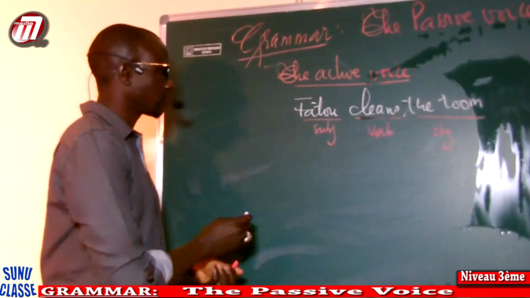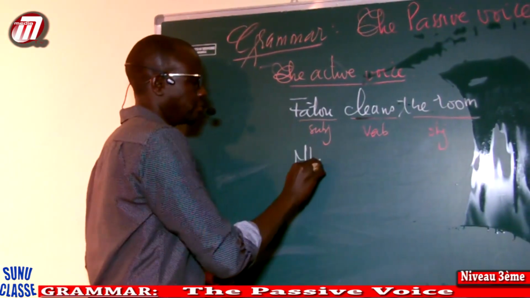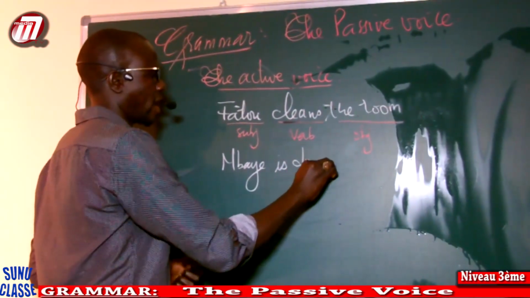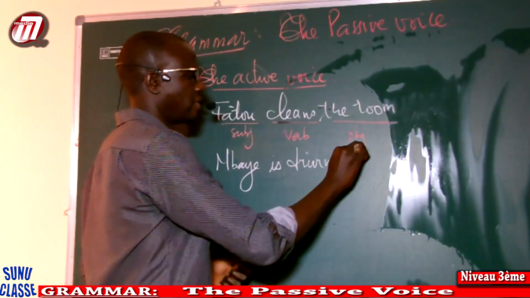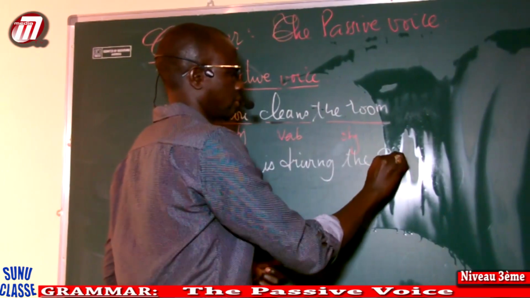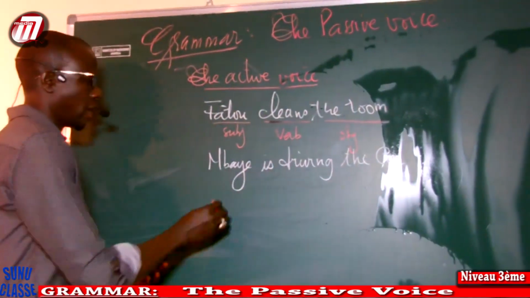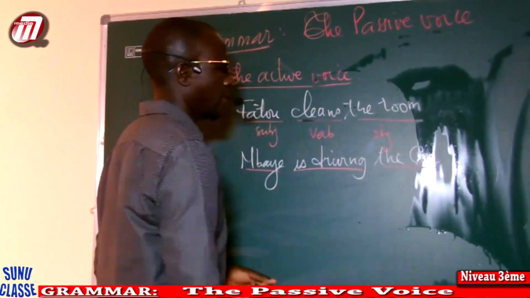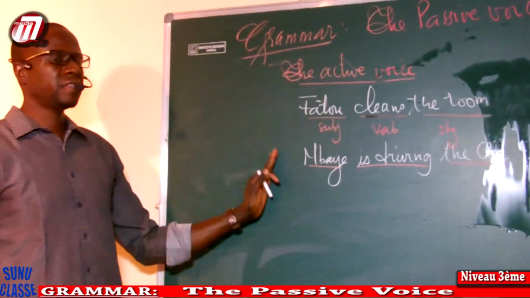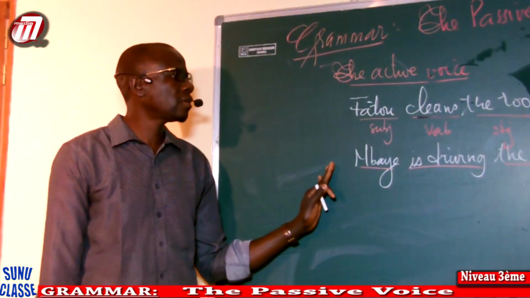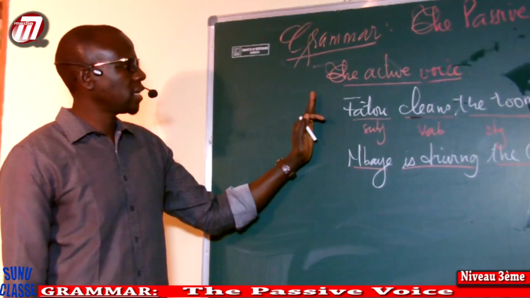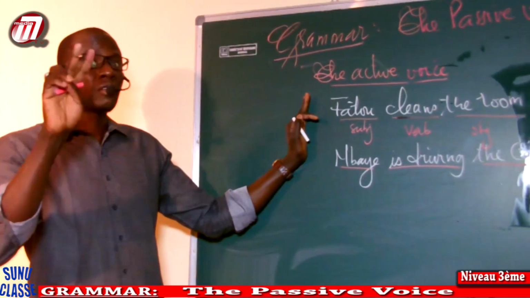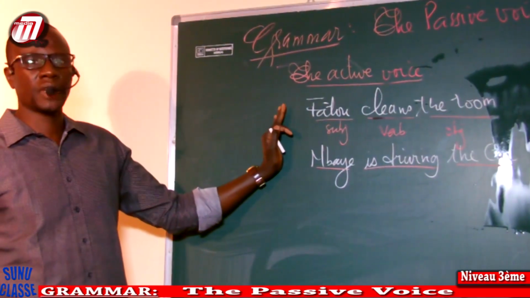Another example: Mbai is driving the car. Mbai is the subject, is driving is the verb, and the car is the object. And this is the active voice. It is the tense that we use most of the time. It is the normal form, between brackets, but we use it most of the time.